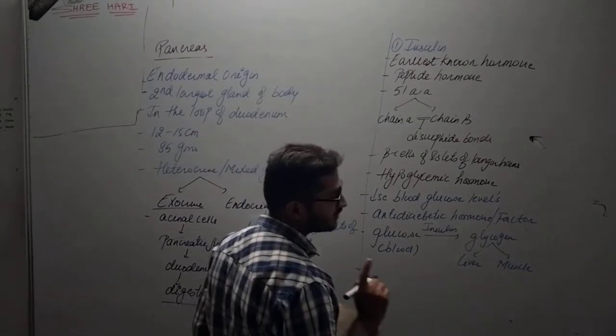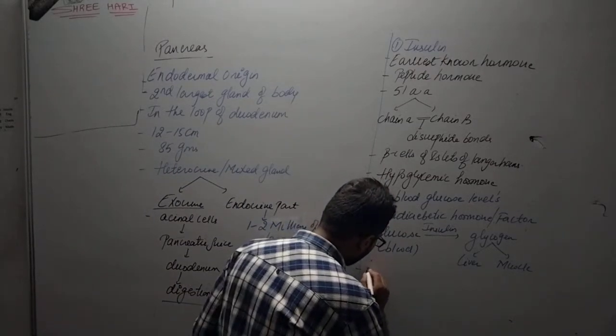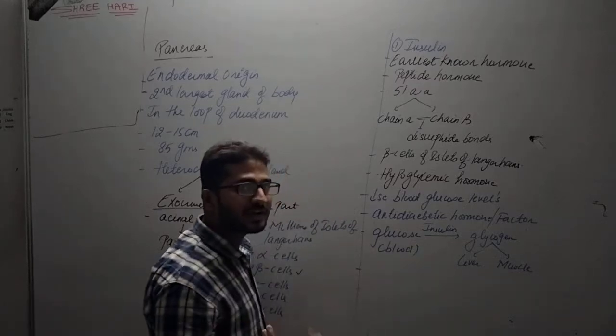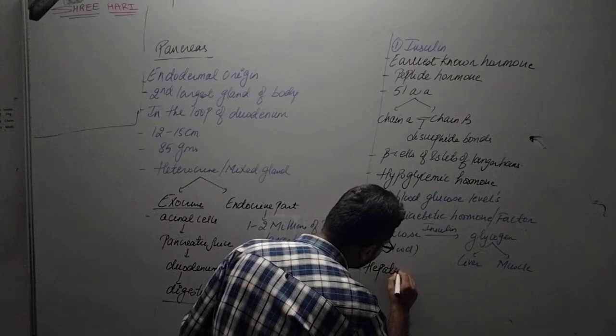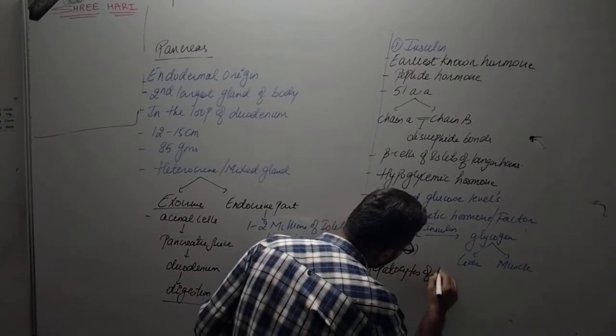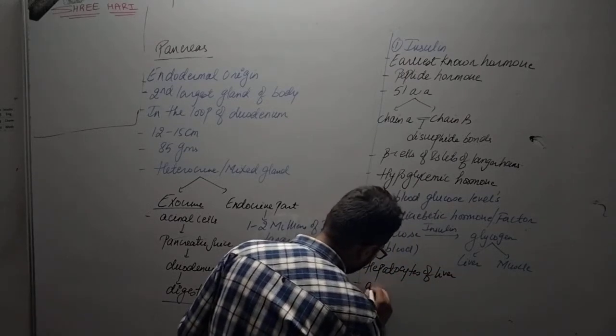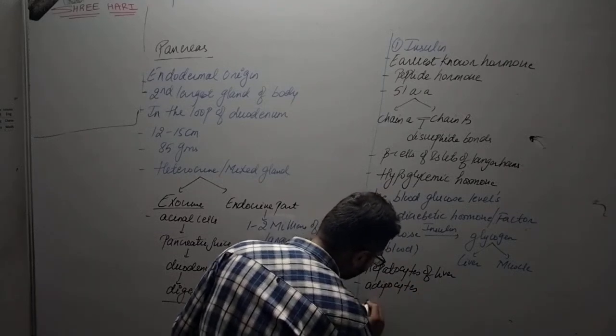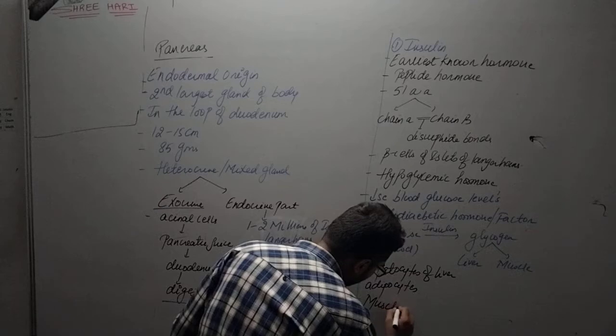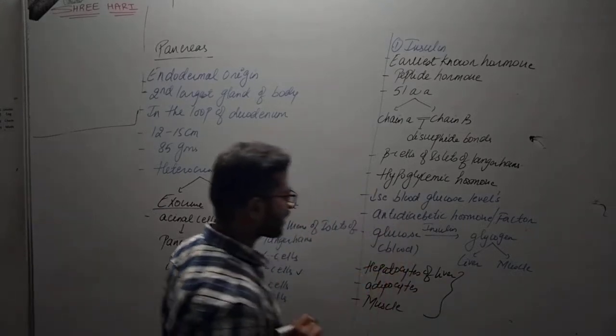So the target organs or tissues for insulin are the liver. We will use the technical medical term, hepatocytes, because hepat means liver. Hepatocytes of liver, then adipocytes, and then we have muscle tissue, right?